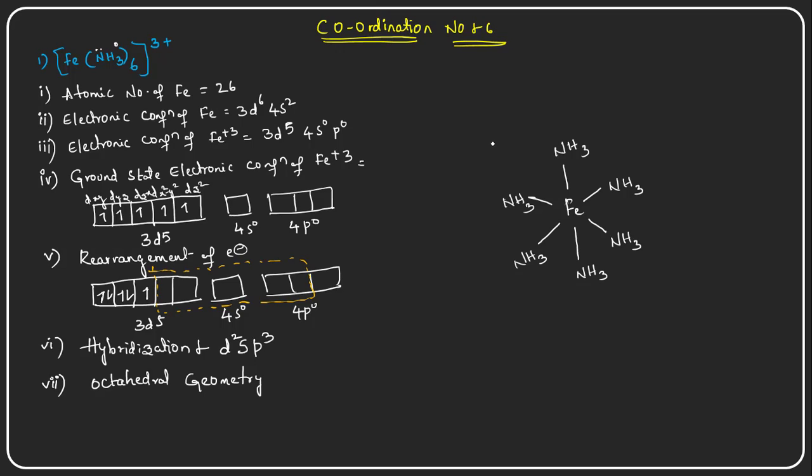NH3. So this is carrying a 3 plus, because it is a cationic complex. And what is the name of the complex here? Hexaammine iron 3. Okay. So this is the octahedral complex. And let us take one more example.